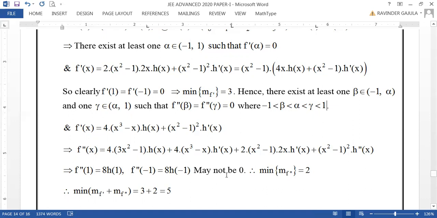So, the minimum of f double dash, that means f double dash x equal to 0 for at least two values, beta and gamma. Therefore, the minimum of f double dash is 2. Now, the minimum of m f dash plus m f double dash will be 3 plus 2 equal to 5, which is the right answer for this question, dear friends.